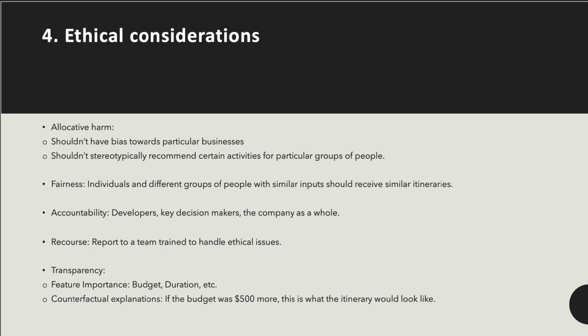As a recourse, a team could be trained to handle ethical issues, and anybody with concerns could reach out to this team for help. As for transparency, this could be provided by providing feature importance for features such as budget or duration, etc. And we could also provide counterfactual explanations. For example, if the budget was $500 more, this is what the itinerary would look like.